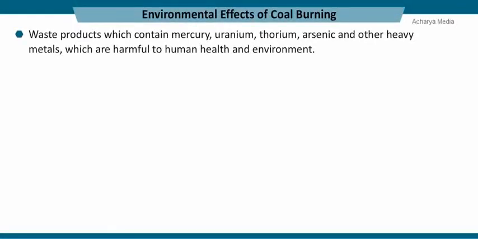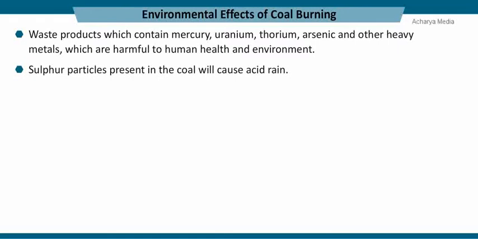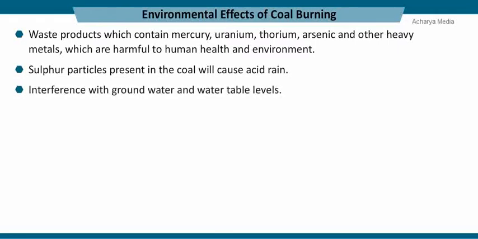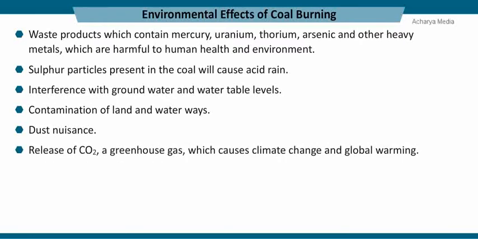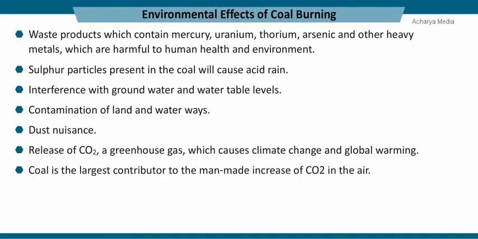Burning coal generates waste products which contain mercury, uranium, thorium, arsenic and other heavy metals which are harmful to human health and environment. Sulfur particles present in the coal will cause acid rain, interference with groundwater and water table levels, contamination of land and waterways, dust nuisance, and release of carbon dioxide, a greenhouse gas which causes climatic changes and global warming. Coal is the largest contributor to the man-made increase of carbon dioxide in the air.